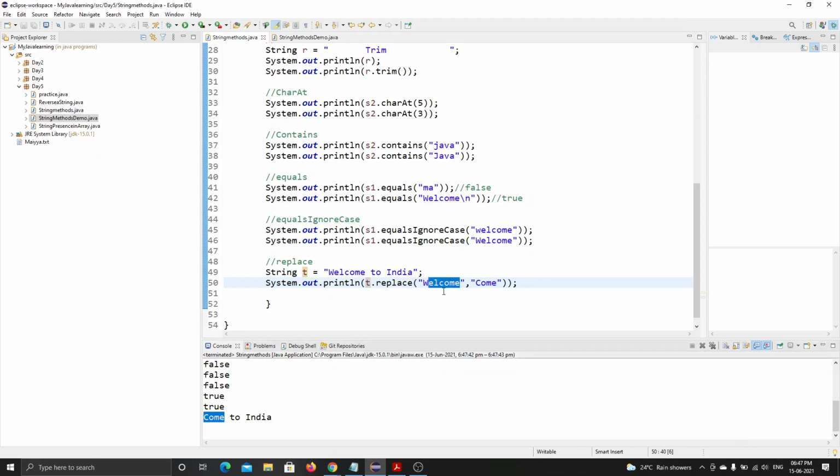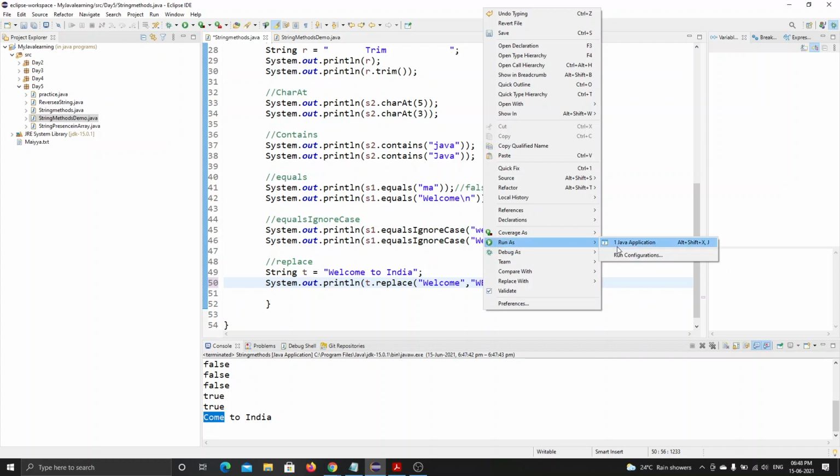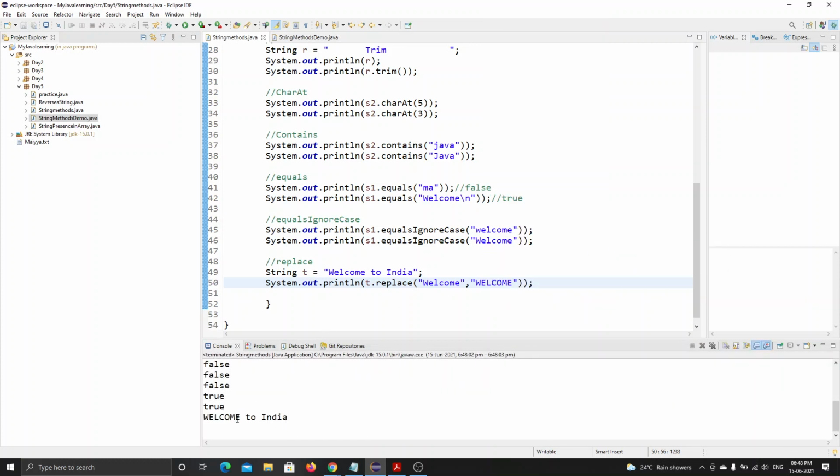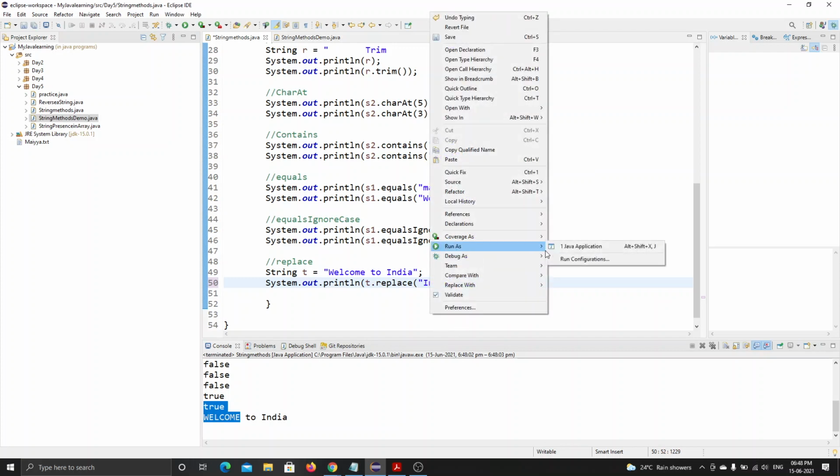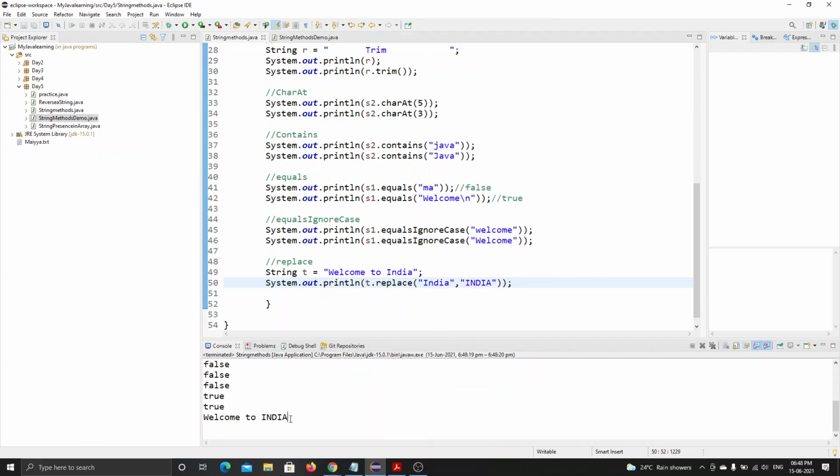Or I want to replace this welcome with the whole upper case. Let's see what it prints. See, it is replacing the whole thing with this welcome. What if I want to replace this India, upper case India, with the whole upper case? See, it is replacing this whole thing, right? Understanding? What if I want to replace the whole string? Tell me.